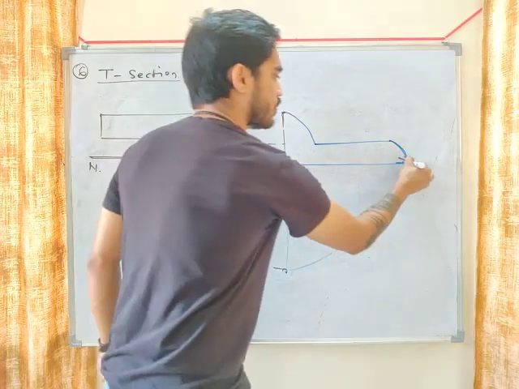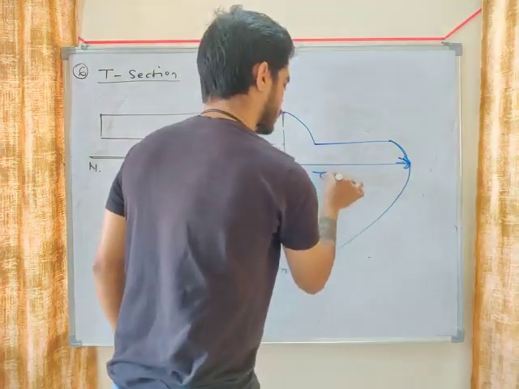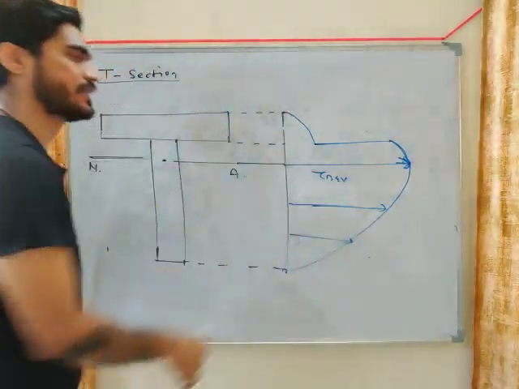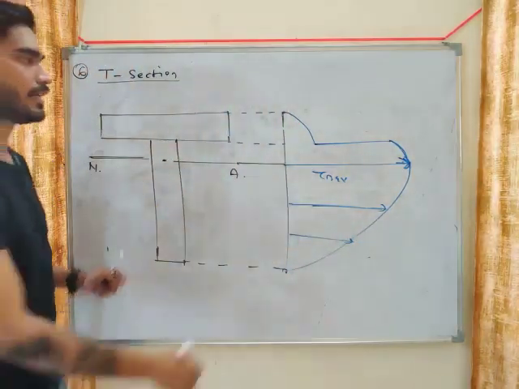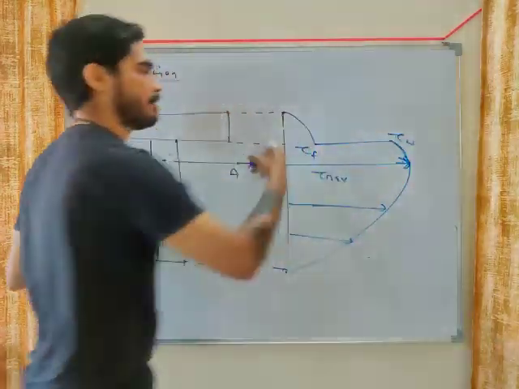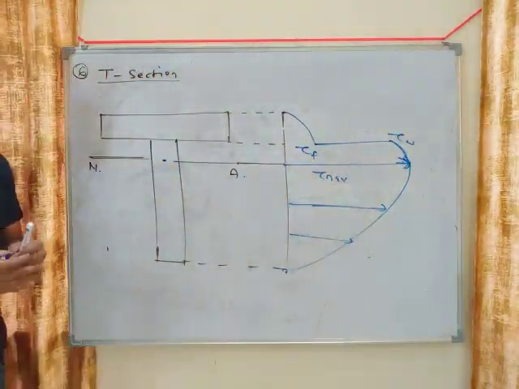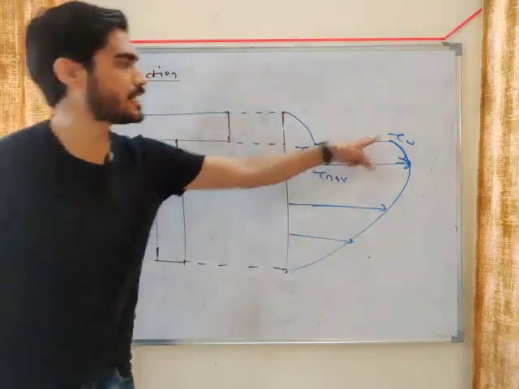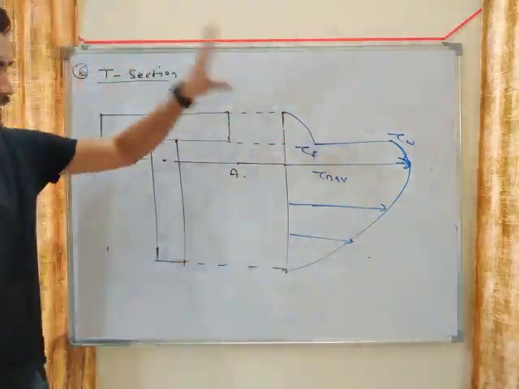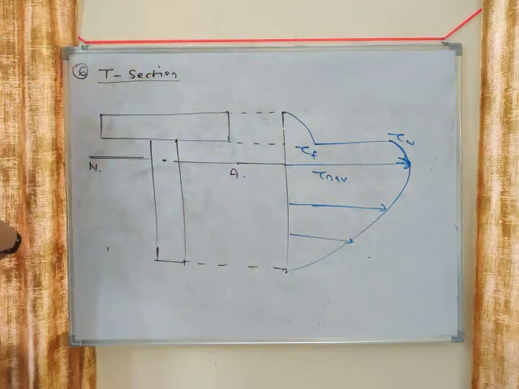So this is the diagram for T section. It is an unsymmetric diagram. This will be tau of flange and this will be tau of web, just like I section. Here also it will suddenly change when you reach here.